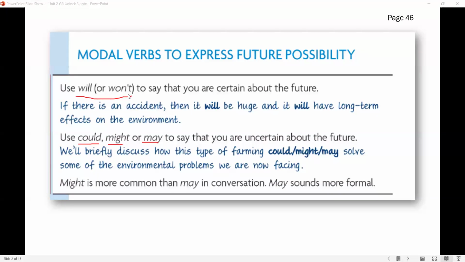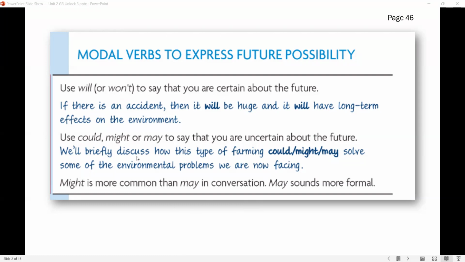It says use will or won't to say that you're certain about the future. So we use will to show certainty. Example, if there is an accident there, then it will be huge and it will have long-term effects on the environment. We use could, might, or may to say that you're uncertain about the future. So you're doubtful. You're not sure about that.